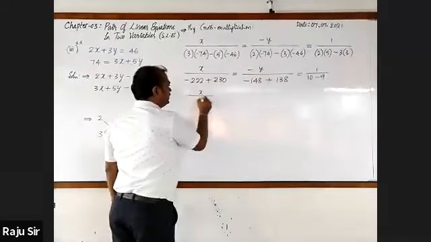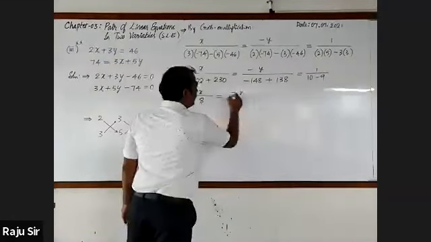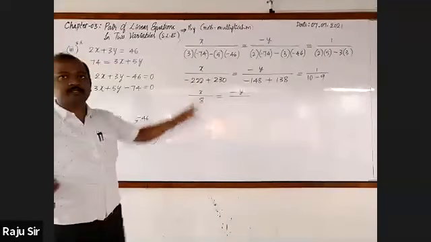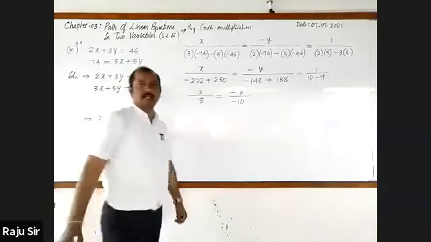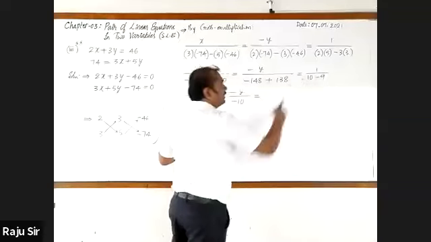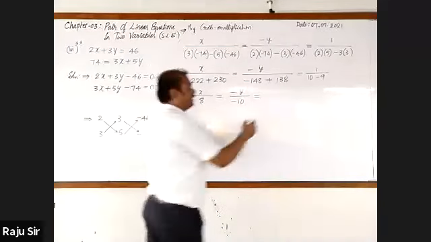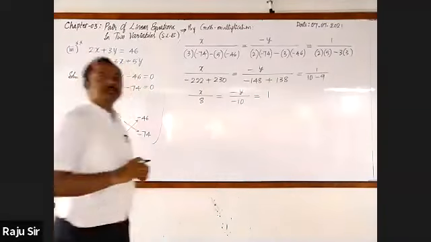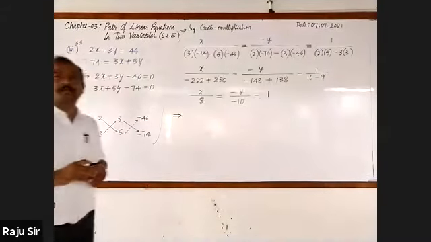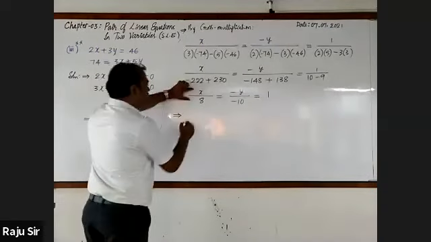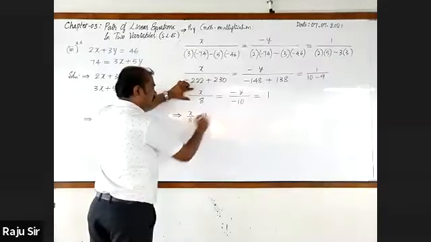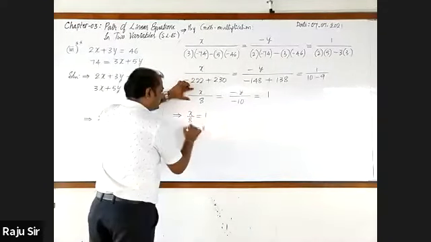This will be 8, is equal to minus y by minus 148 plus... it is minus 10. This is equal to 10 minus 9 is 1. 1 by 1 is 1 only. Now, let us go for finding x and y. Put the imply symbol, take the x term, x by 8, constant, which is 1. Cross multiply, x equal to 8.